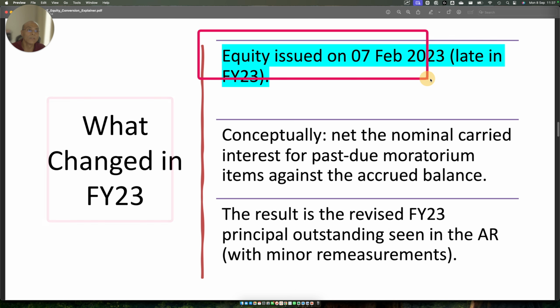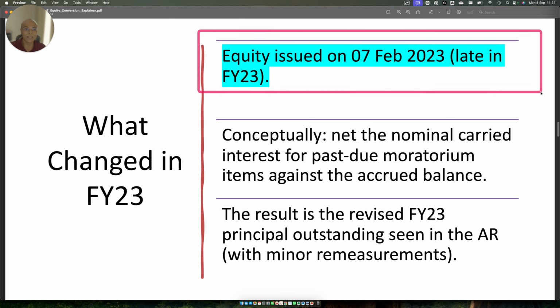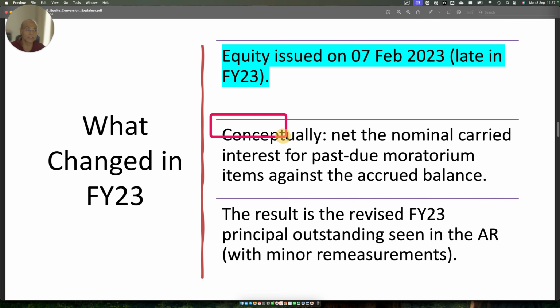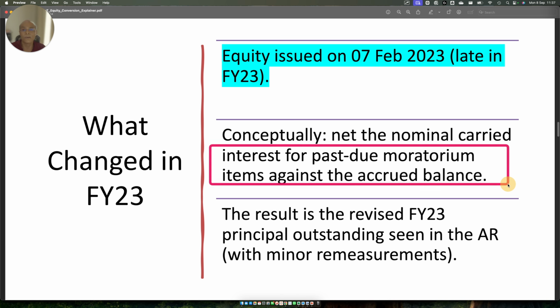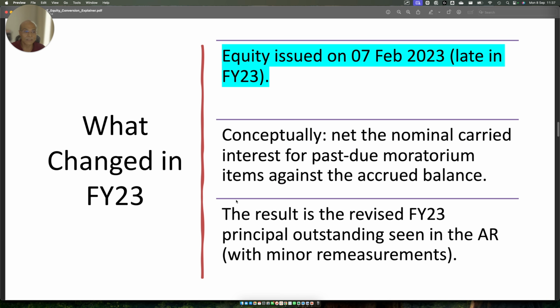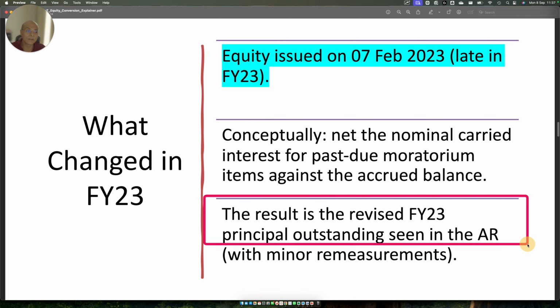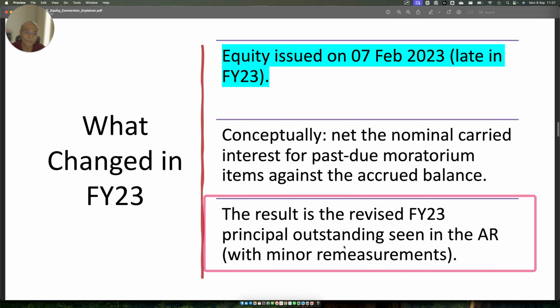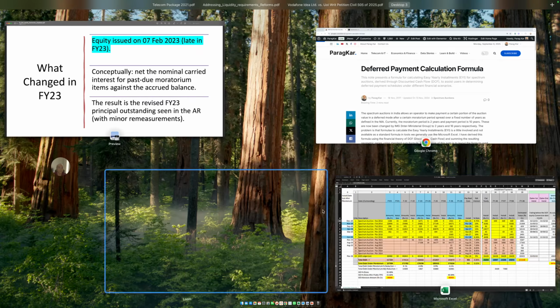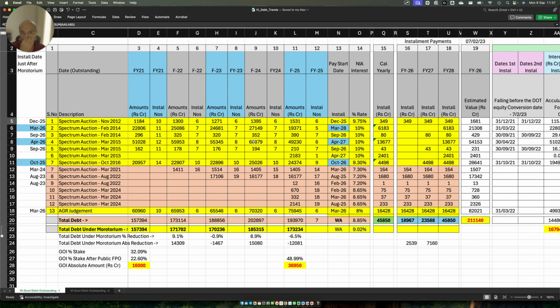Now, what changed in FY23? Equity was issued on 7th February 2023, late in FY23. Conceptually, the net nominal carried forward interest for the past due moratorium item against the accrued balance. The result was the revised FY23 principal outstanding seen in the annual report, with minor remeasurement. So what does it mean? Let's look at this. The FY22 values here are just an amplified value of FY21 by the interest rate, while FY23 numbers are lower.